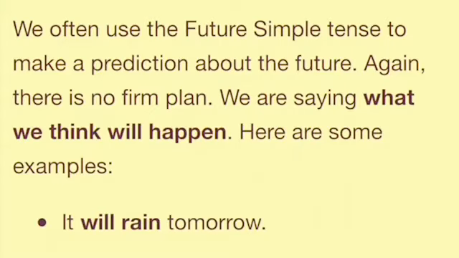Students, the second case is of prediction. Got it? Now see here, we often use the simple future tense to make a prediction about the future. If you check out the example here, it will rain tomorrow. Got it? We are making a prediction here. That means there's no firm plan again. We are saying what will happen according to our thought process. Got it? People won't go to Jupiter before 22nd century.